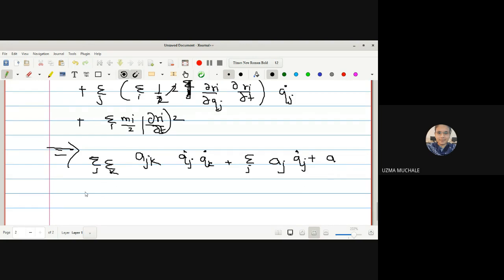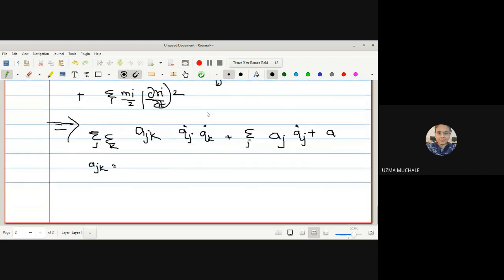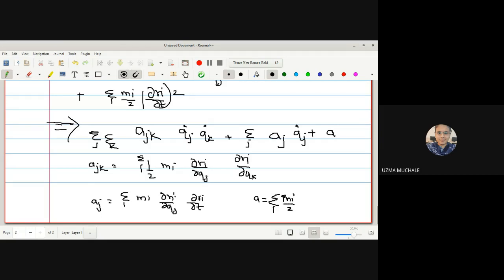Okay. Now we can say what is ajk. We have substituted ajk with a bracket. This whole bracket is nothing but ajk. So ajk is nothing but summation over i of 1 upon 2 mi, dou ri by dou qj into dou ri by dou qk. The next term, aj, is equal to summation over i of mi dou ri by dou qj dou ri by dou t. And a is equal to mi by 2 summation over i of mi into dou ri by dou t whole square.